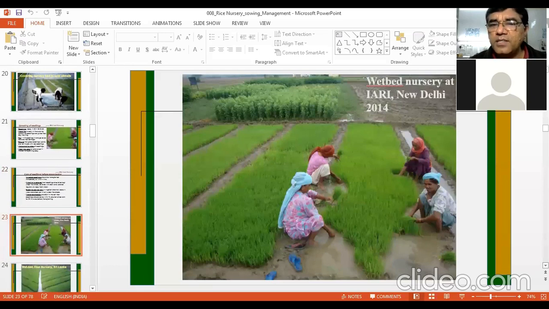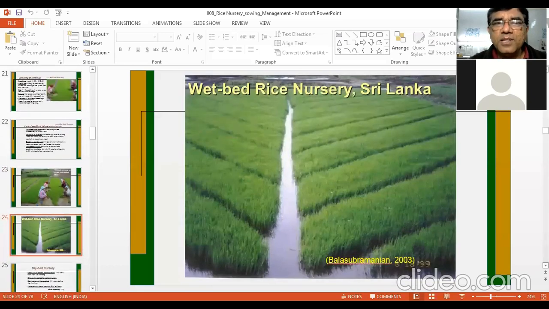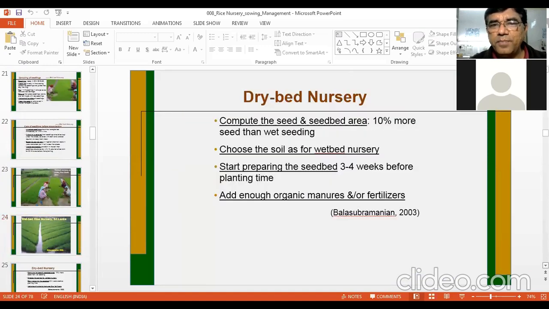This is how seedlings are uprooted. And you can see this is a bed nursery in Sri Lanka, provided by Dr. Balasubramaniam. So you can see this is an excellent nursery.